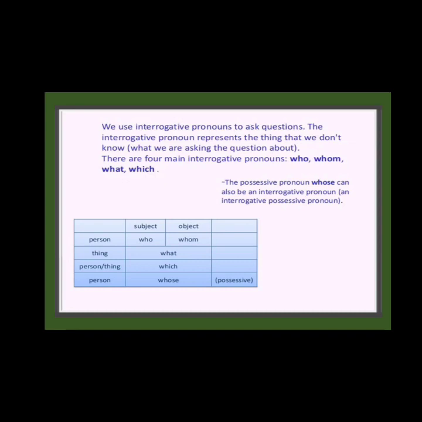Regarding subject and object, whom is always used for the object. When we are asking about a person as the subject, we have to use who. For things, we use what. For person or thing, which. And whose, as in: whose pen is this? This is possessive also, but it is a question in a possessive form.